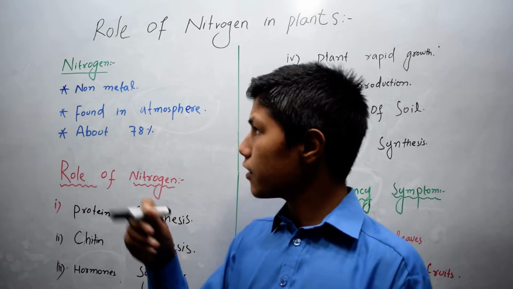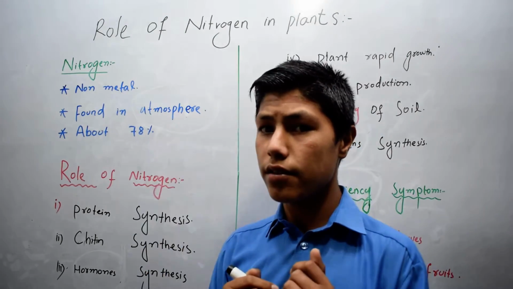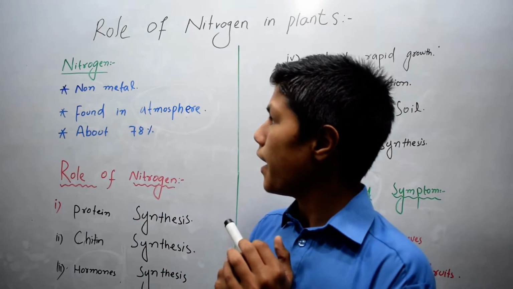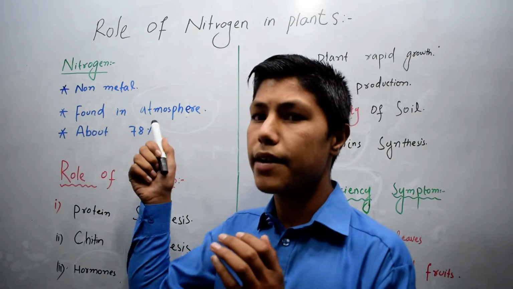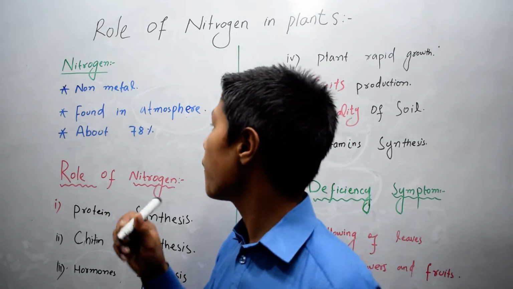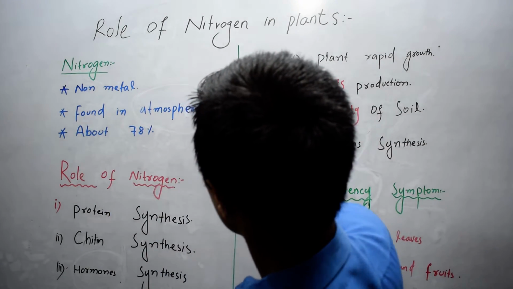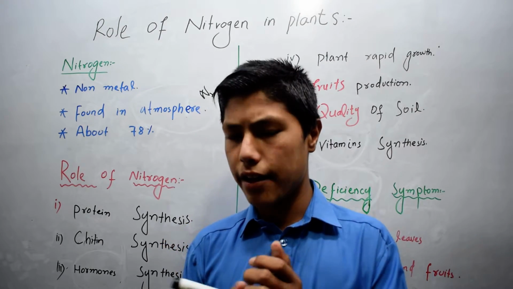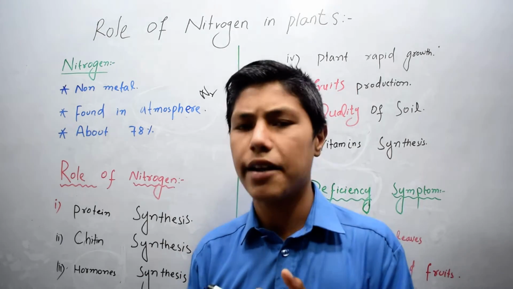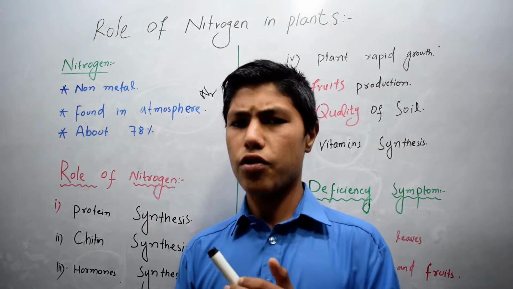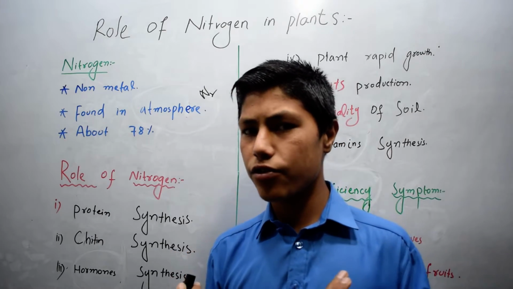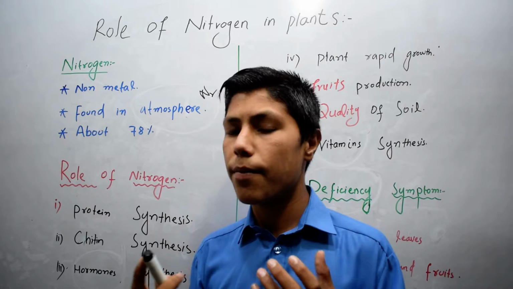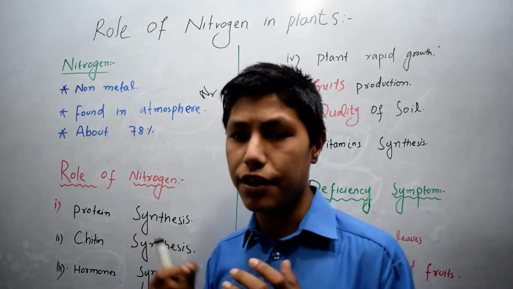Nitrogen is basically a non-metal and it is a gas, and it is found in the atmosphere in the form of N2. It is in the atmosphere around us at about 78%. So let's come to the role of nitrogen. Nitrogen is basically a mineral. So what is the role of nitrogen in the plant body?